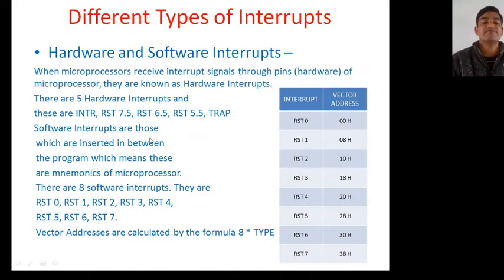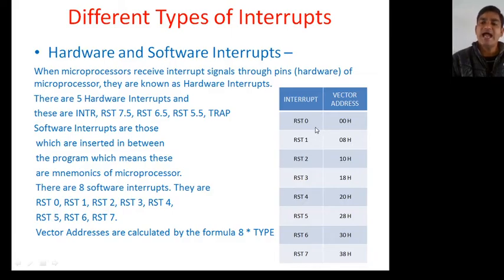And what about software interrupts? Software interrupts are those which are inserted in between the program, which means these are mnemonics of the microprocessor. Okay, there are 8 software interrupts, RST 0 to RST 7. In between the program you can use these software interrupts. Actually these are all software instructions. Suppose I am using addition of 2 8-bit numbers and before the next instruction I am using RST 0. Then what will happen?